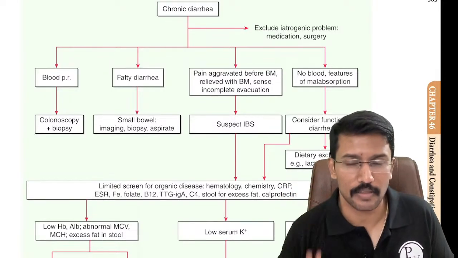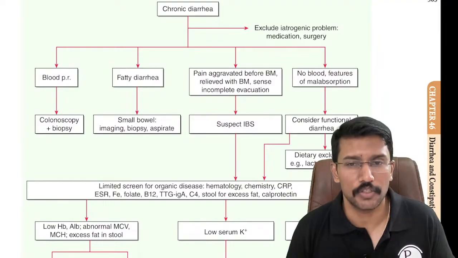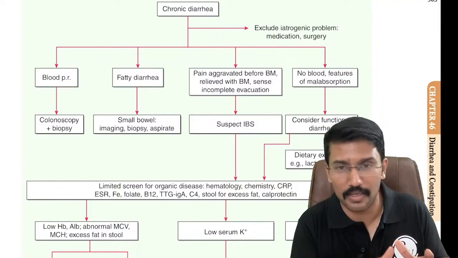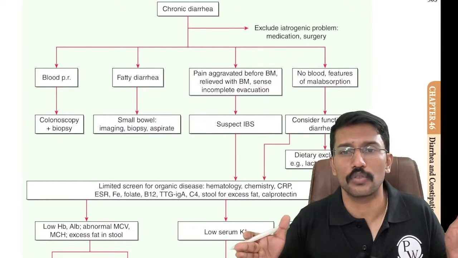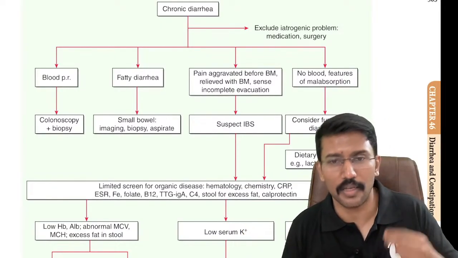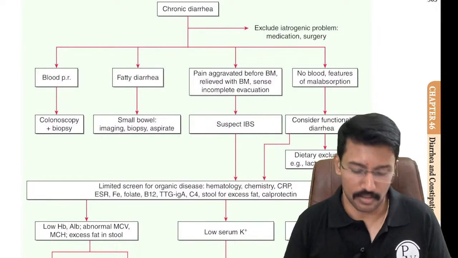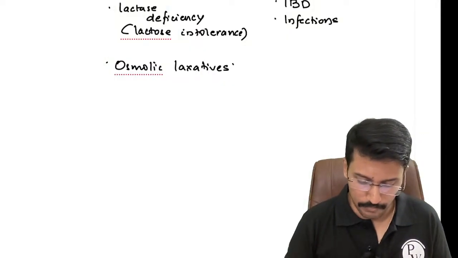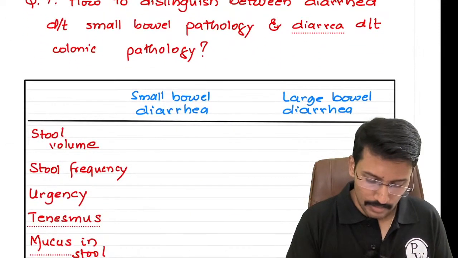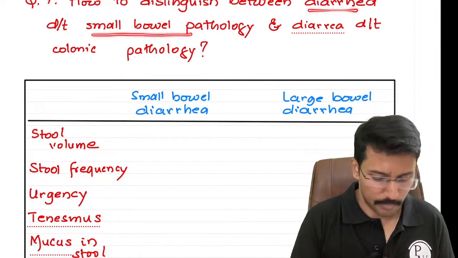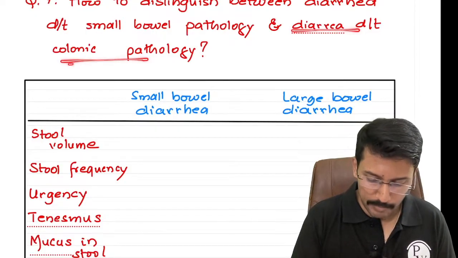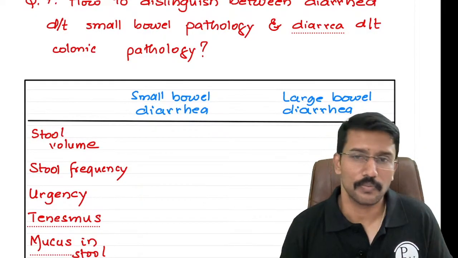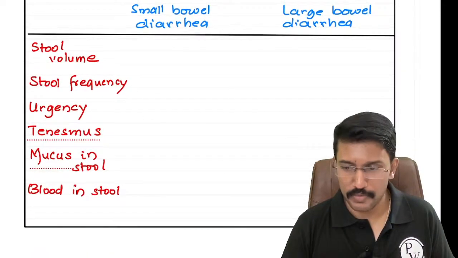So if I am able to differentiate whether the origin of this diarrhea is in the small intestine or large intestine, half of my differential diagnosis will be out. From there, taking it to the diagnosis becomes easier. So we will try to understand the difference between diarrhea due to small intestinal pathology, which we will call small bowel diarrhea, and diarrhea due to colonic pathology, which we will call large bowel diarrhea. There are a few parameters which will help us.